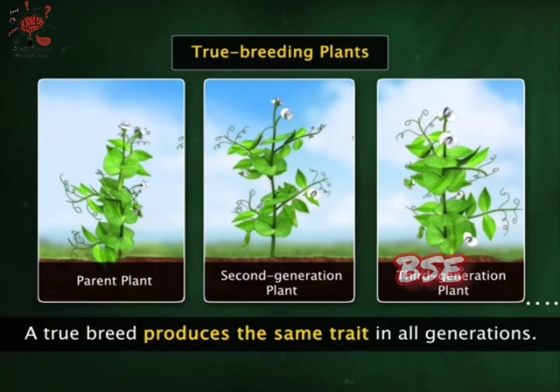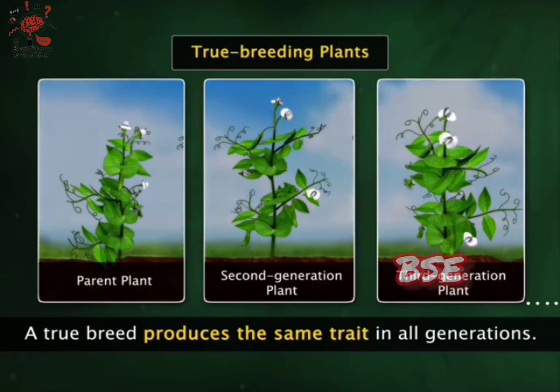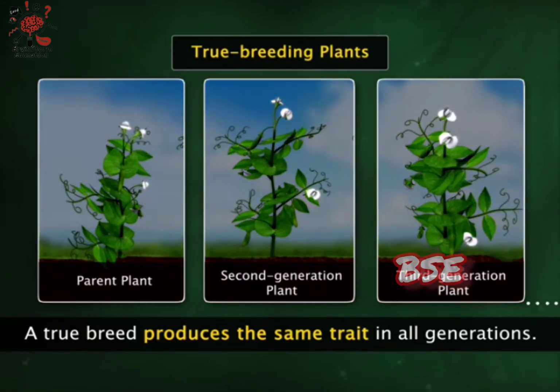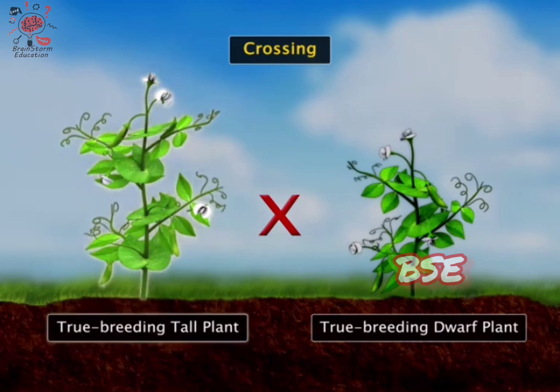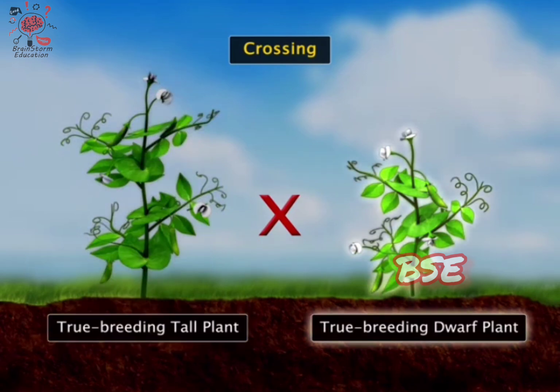For example, a pure breeding pea plant for white flowers will always produce offspring with white flowers in any generation. At the second stage, he crossed 2 true breeding plants having alternative forms of characteristics. For example, a cross was conducted between a true breeding tall plant and a true breeding dwarf plant.